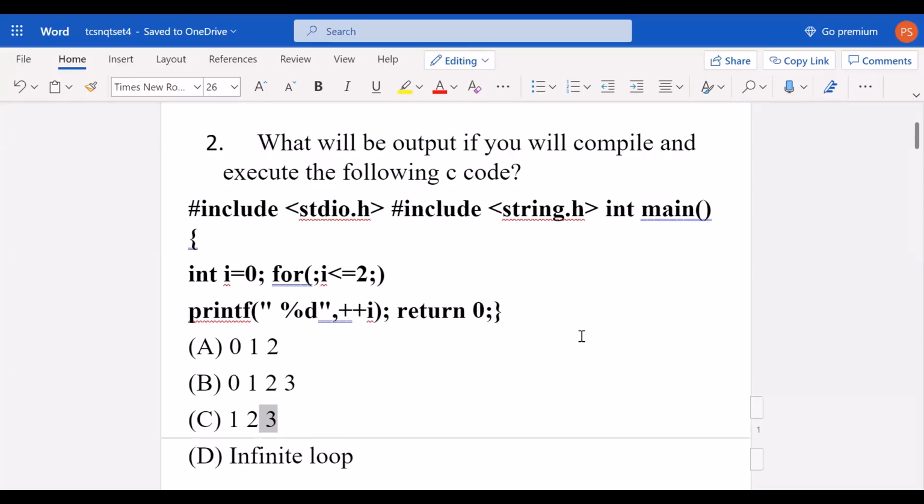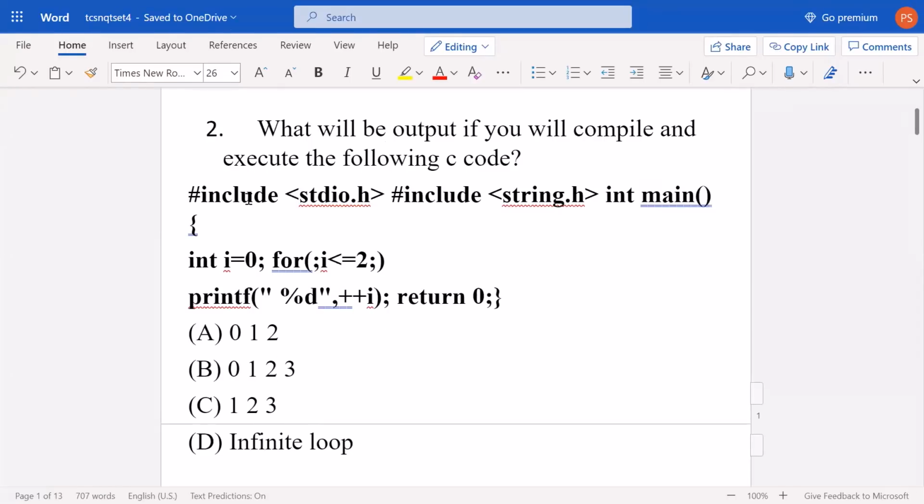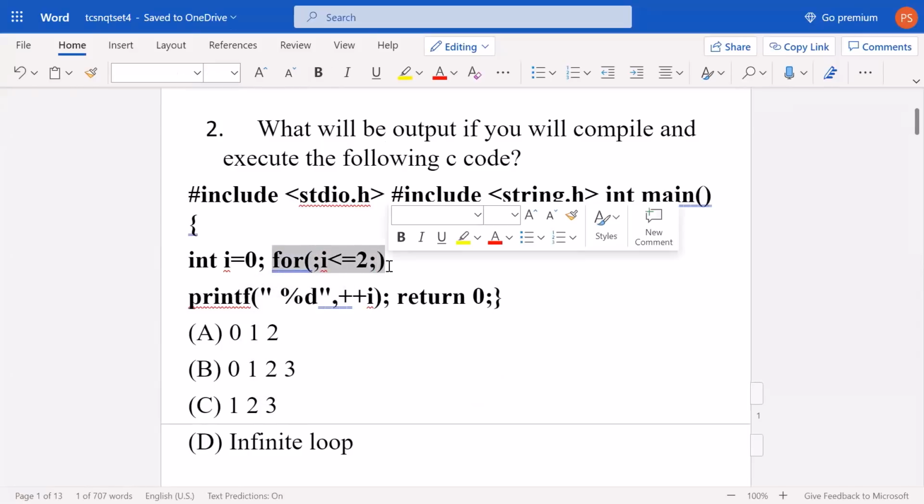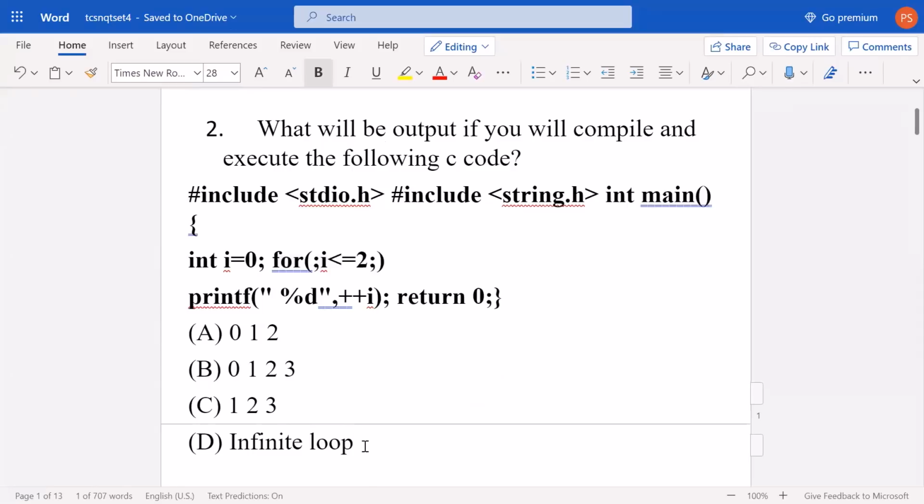Coming to this question, it is written: what will be the output if you compile and execute the following code. So we have to check what will be the output. What we can see here is that we have imported these files. Okay, no error. Here you will think that the syntax of the for loop is not right, and this will give a compilation error. But we can't see a compilation error here either, so it means that something is wrong with our thought process.